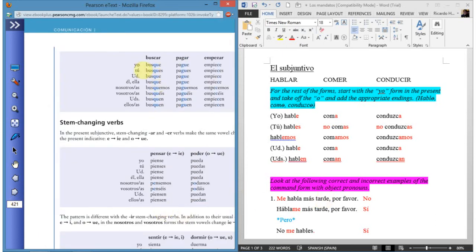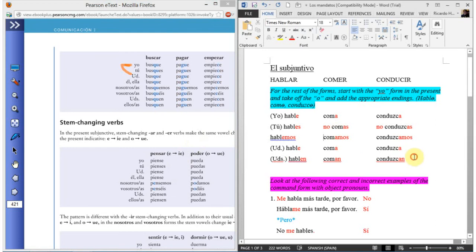It's the same thing. Just now you have yo, but notice that yo and usted look the same. They added a different line for él, ella, and ellos, ellas, but that looks like a whole lot of stuff you have to memorize. But really, if you already know this, you can figure this out in a flash, and you're done.